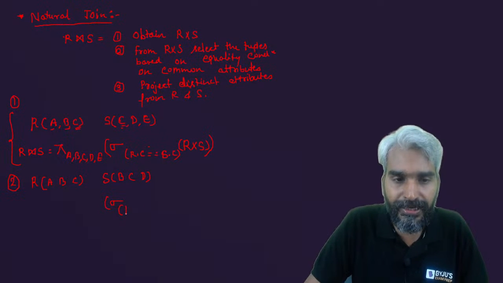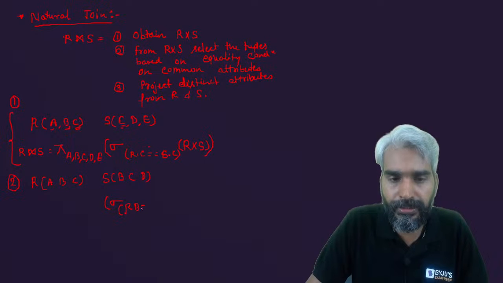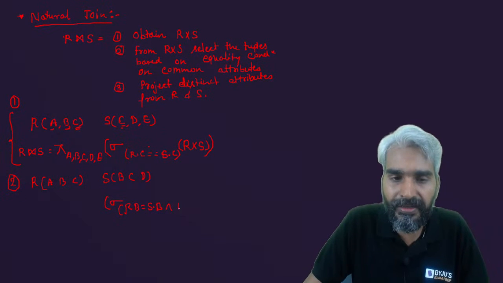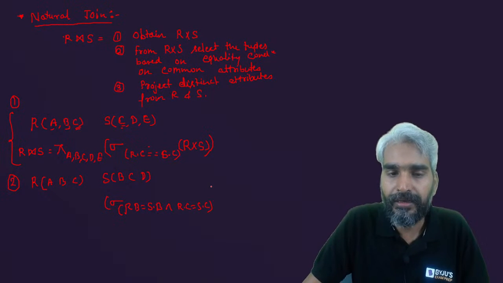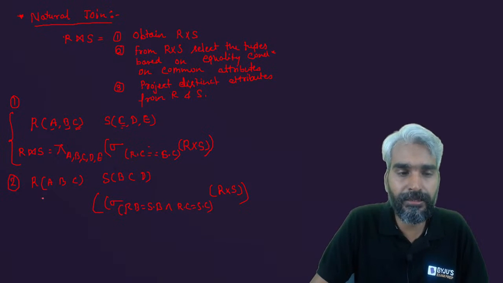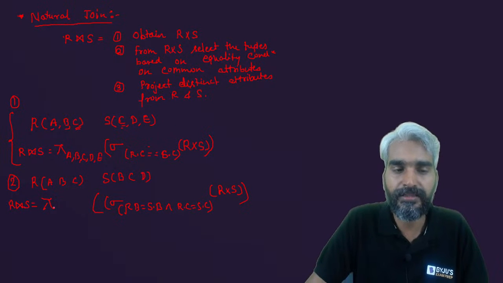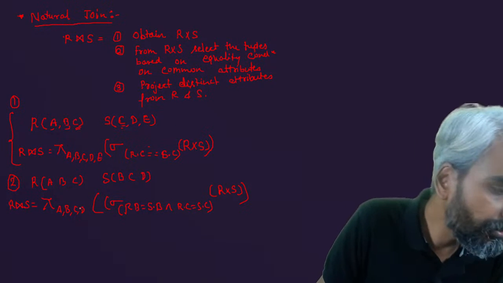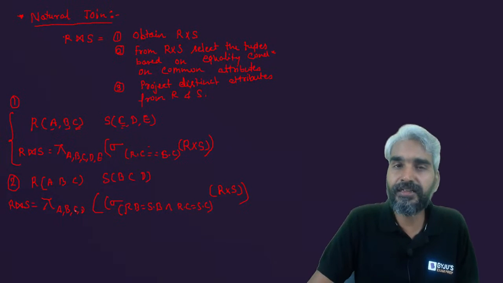R dot B should be equal to S dot B, and C is also common, therefore R dot C should be equal to S dot C in relation R cross S. From there you will project the distinct attributes, and this time they will be only A, B, C, D. Clear? Guys, is this clear to everyone?